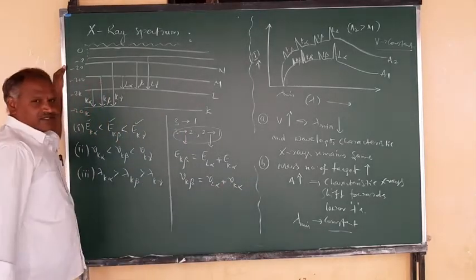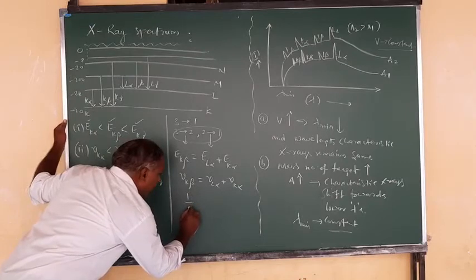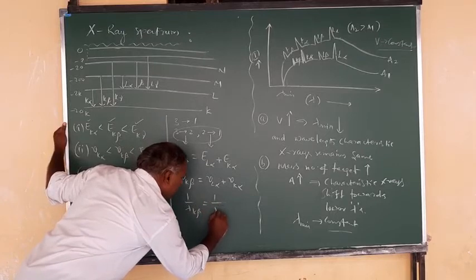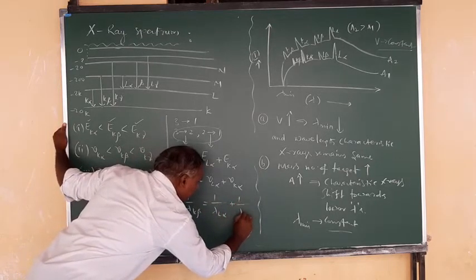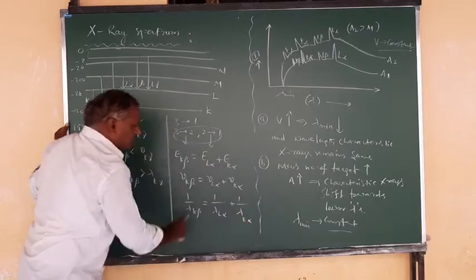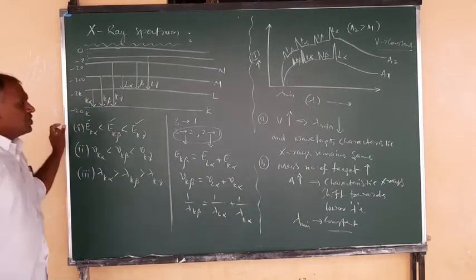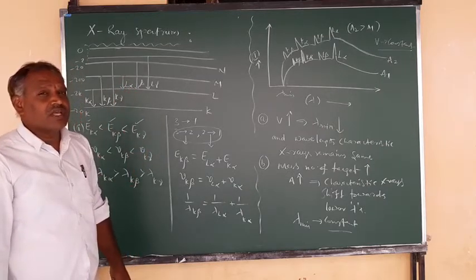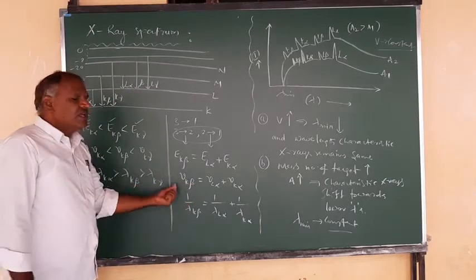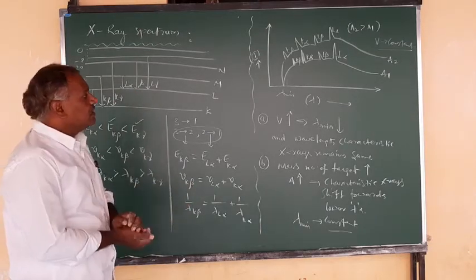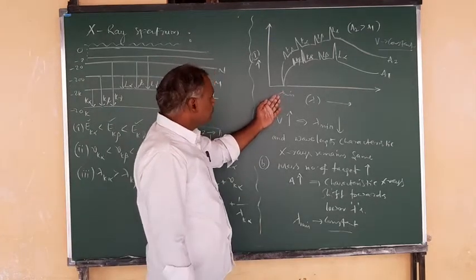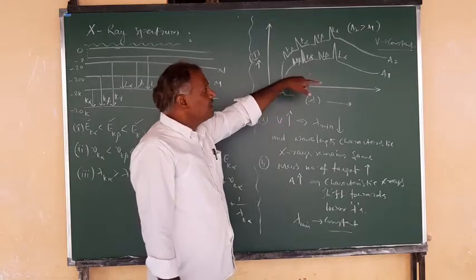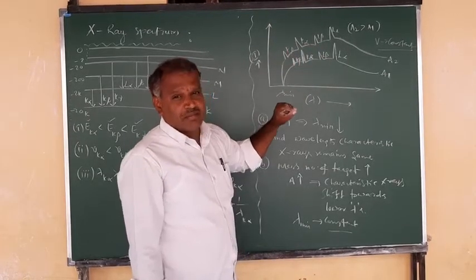So what about the wavelengths? The wavelengths can be written as 1 upon lambda K beta is equal to 1 upon lambda L alpha plus 1 upon lambda K alpha. So this is the relation for the wavelengths and frequencies during these transitions in the characteristic X-ray spectrum. And in this equation you can see there is no change in the wavelength. The cutoff wavelength of the X-rays will not be changed by a change in the mass number of the target material, right?